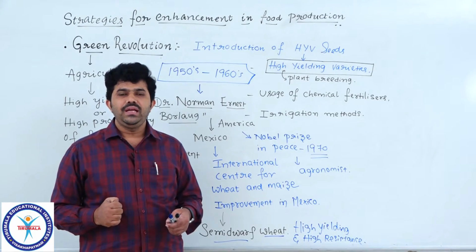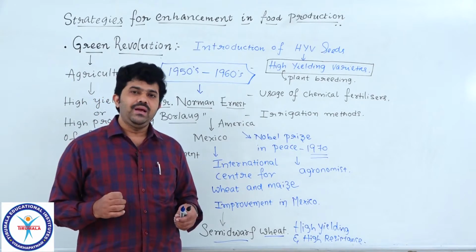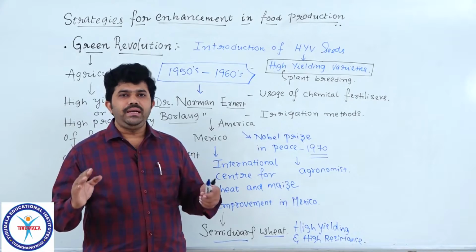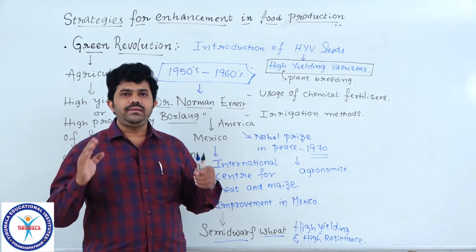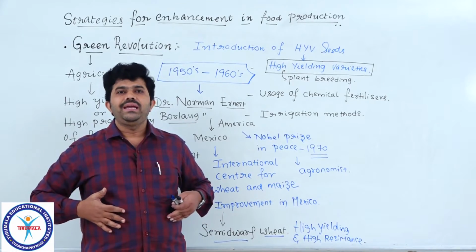Borlaug. That scientist Norman Borlaug said, a person can't build peace in the world with an empty stomach.